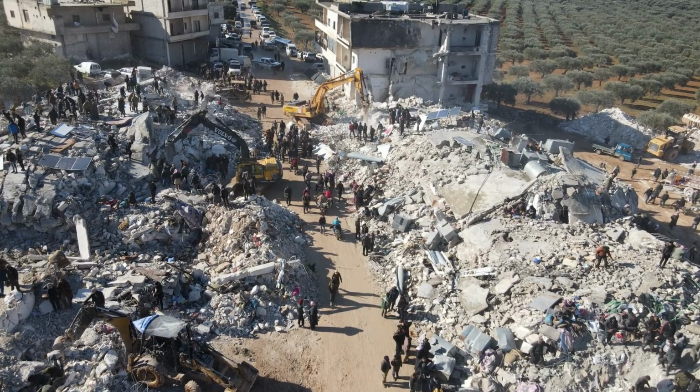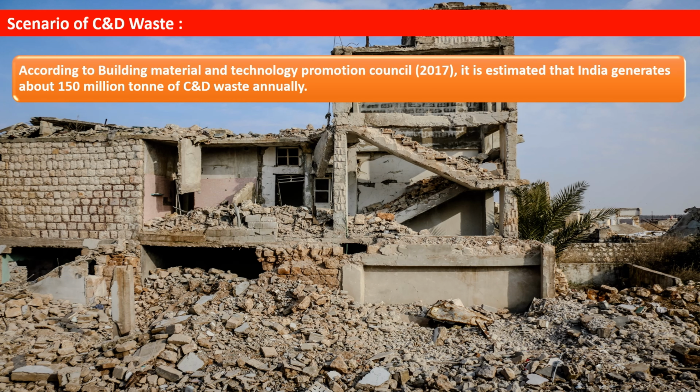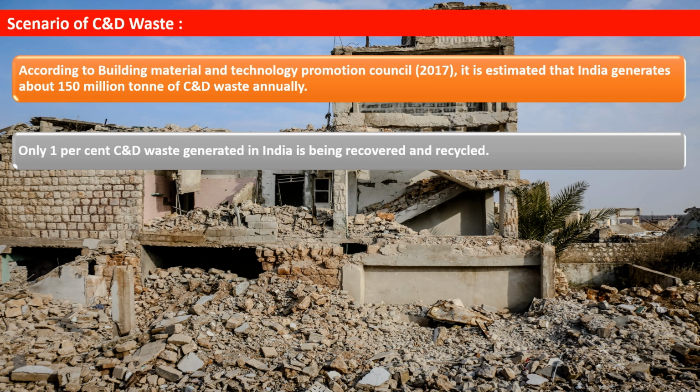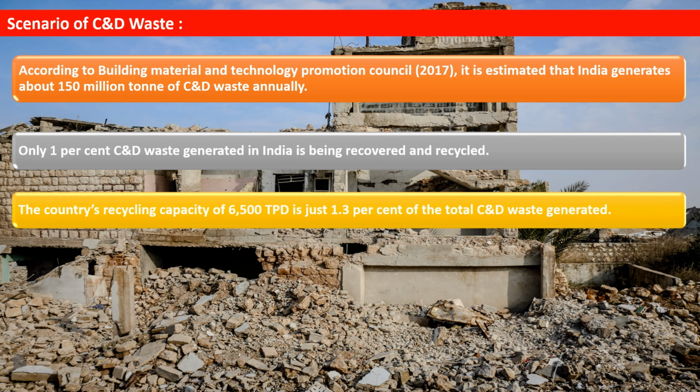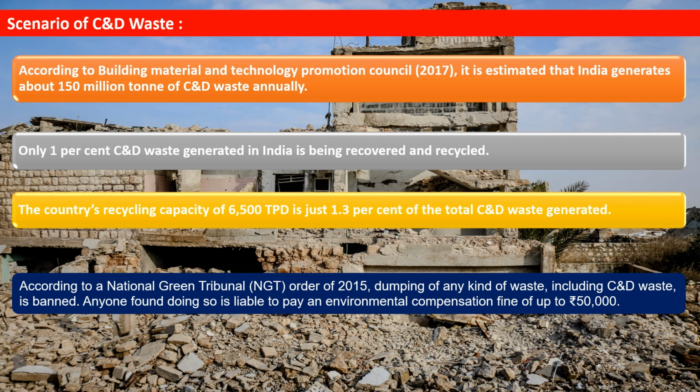Scenario of C&D waste. According to Building Material and Technology Promotion Council 2017, it is estimated that India generates about 150 million tons of C&D waste annually. Only 1% of C&D waste generated in India is being recovered and recycled. The country's recycling capacity of 6,500 tons per day is just 1.3% of the total C&D waste generated.